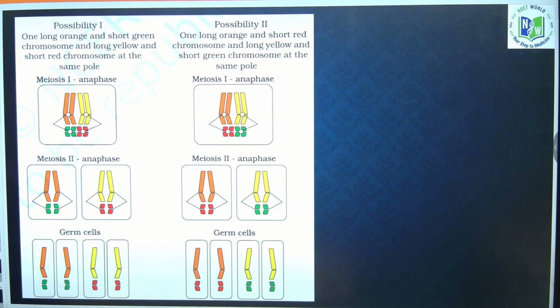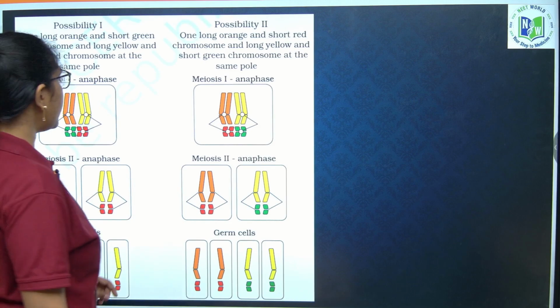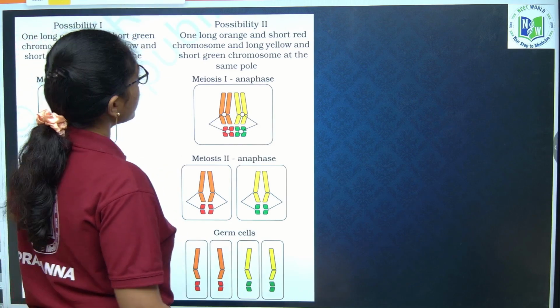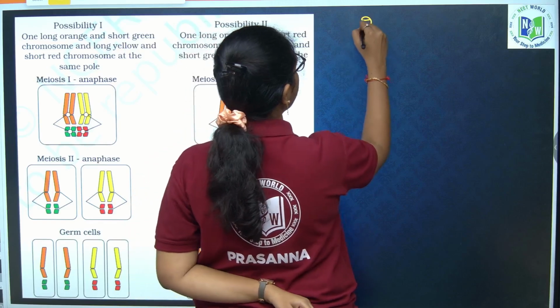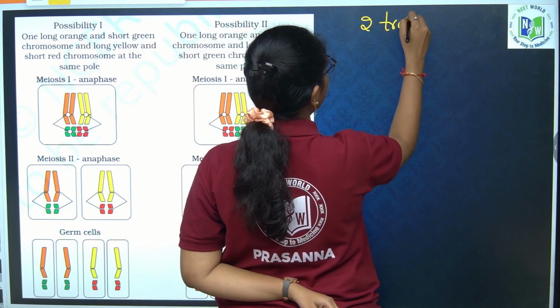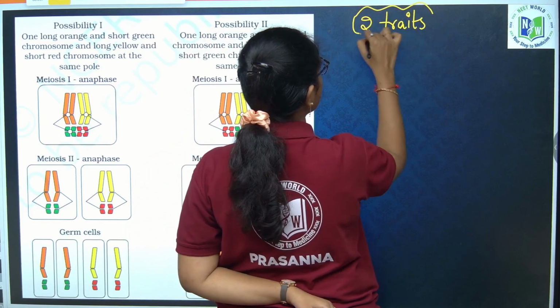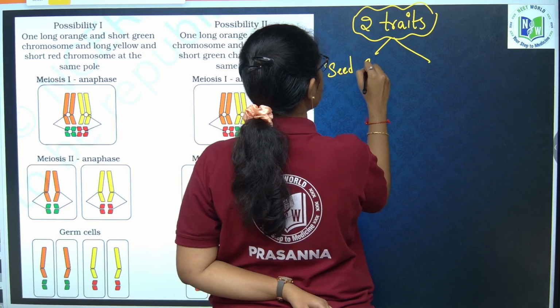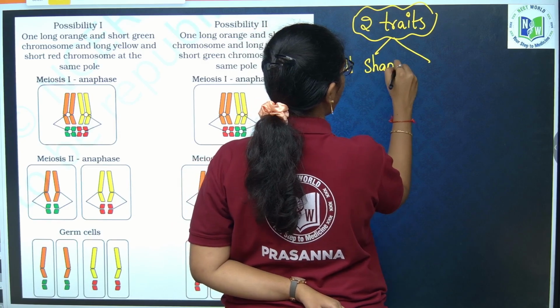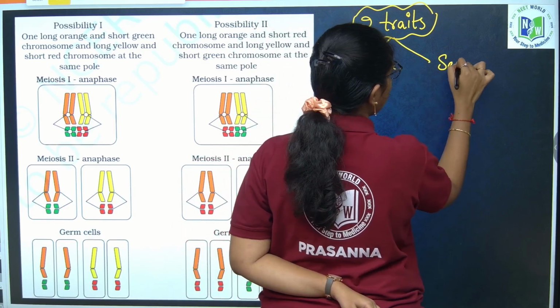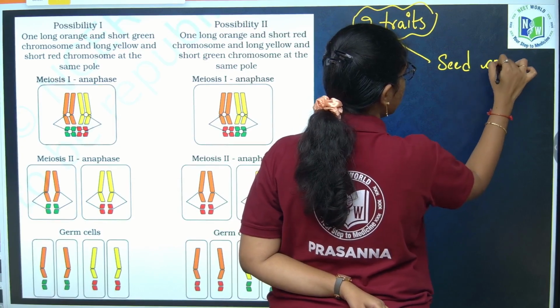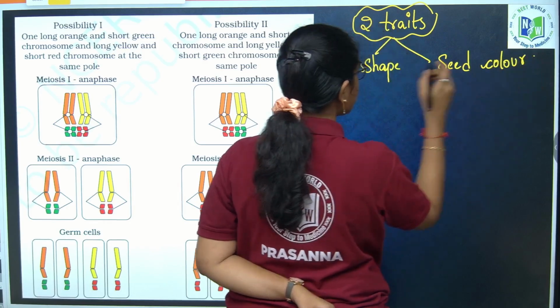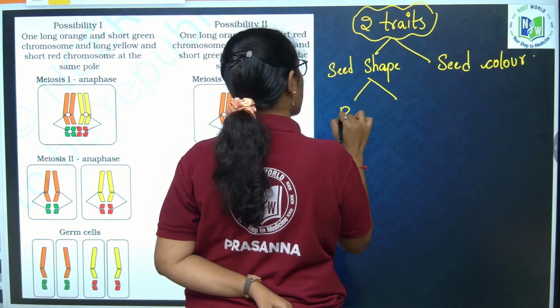If you take the Mendelian dihybrid cross, what are the two traits we have taken? The two traits we have considered in the Mendelian dihybrid cross are seed shape and seed color. For seed shape, the dominant trait is round.